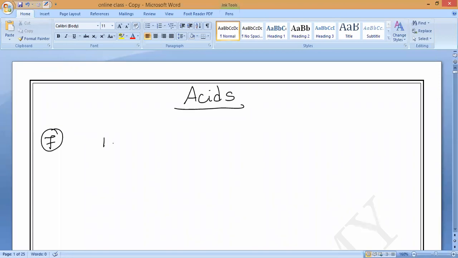What is the general equation of the seventh property? Metal oxide plus acid reacts to form salt plus water. This is what we studied in the last class.